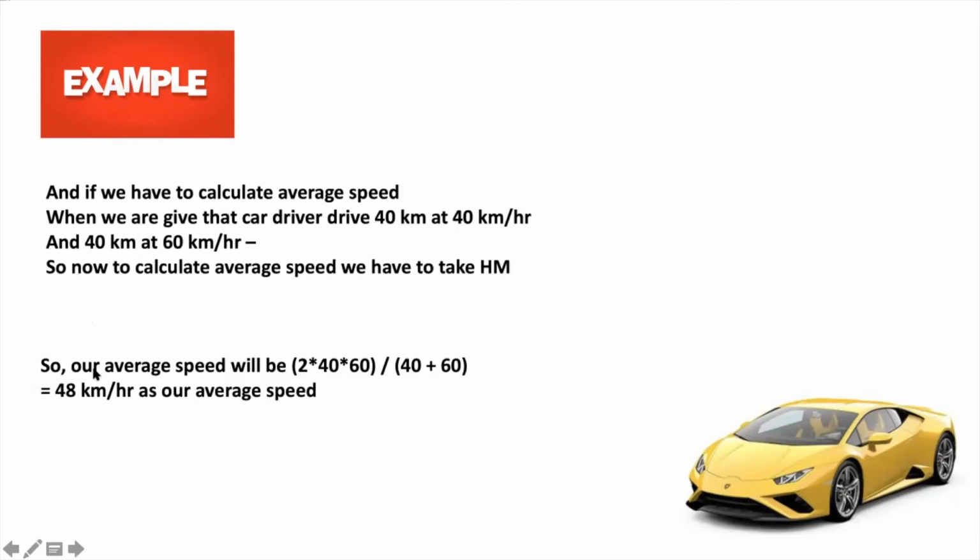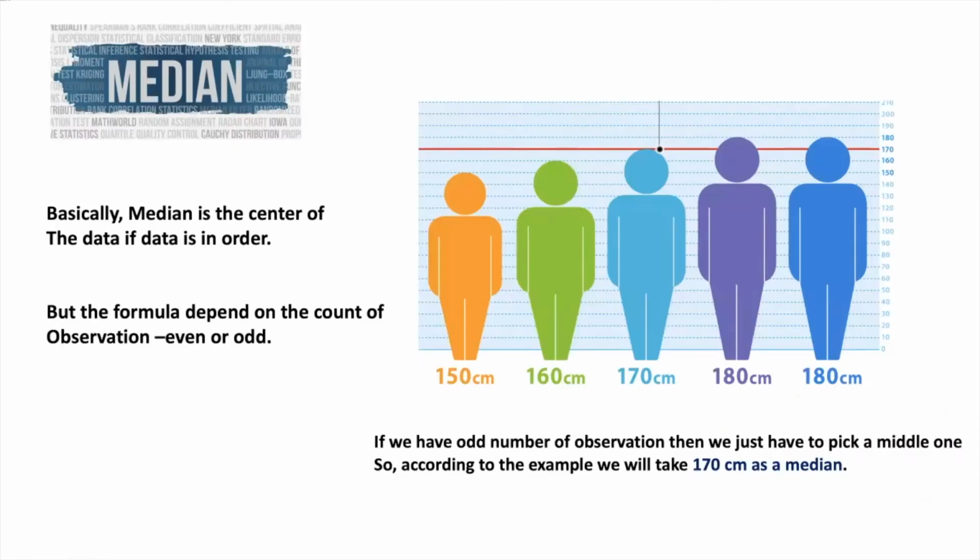So our average speed will be given by the formula of harmonic mean, which is 2 into 40 into 60 by 40 plus 60, which will give us 48 km/h as our average speed. Now you all know what is mean and what are the types of mean. So we will look into what we mean by median.